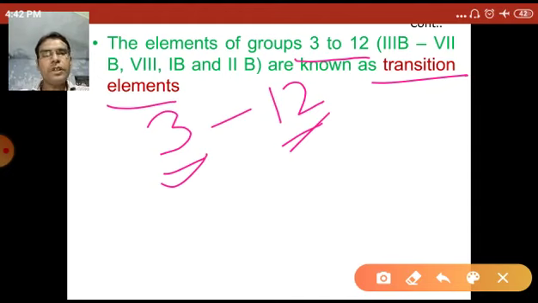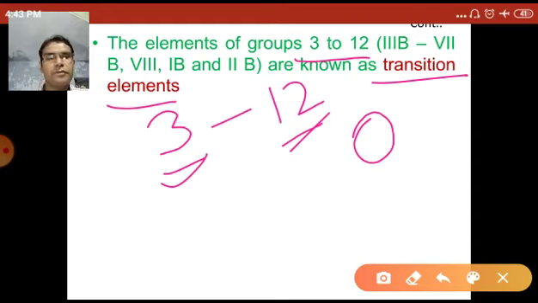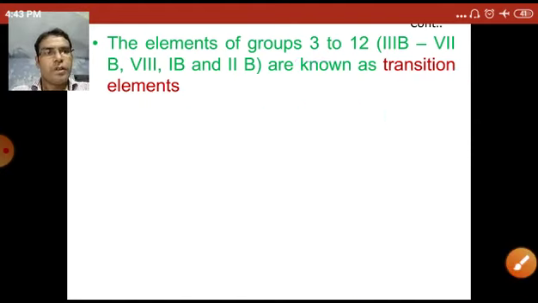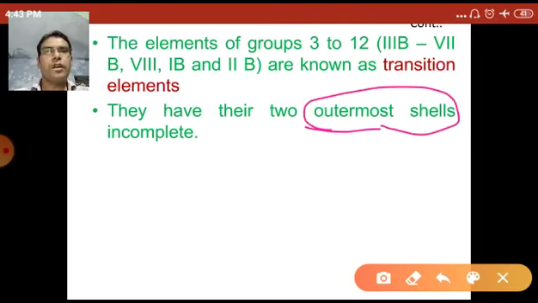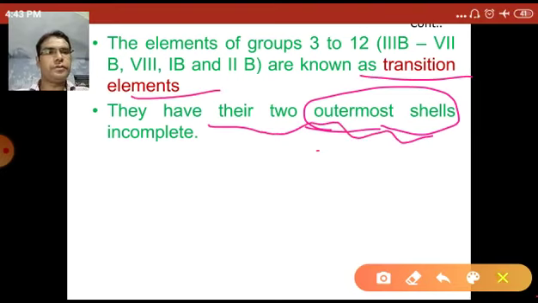Because in these elements the outermost shells are incomplete, and also the shell before the outermost is incomplete. That means they have two outermost shells incomplete, so they are called the transition elements.